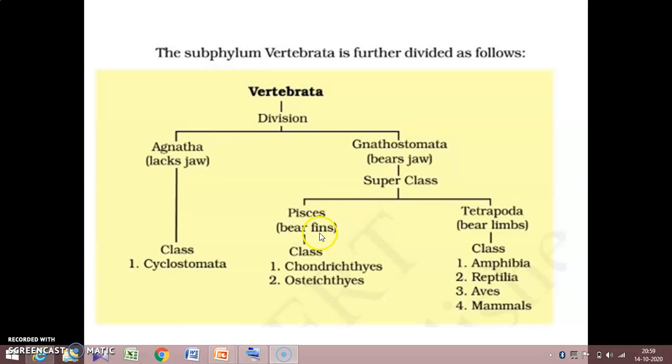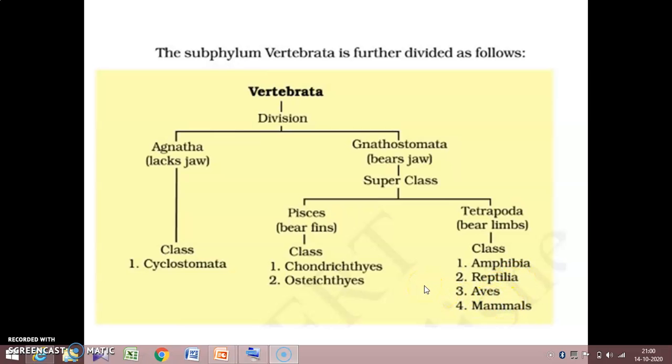Which are they? Superclass Pisces bear fins and superclass Tetrapoda bear limbs. In Pisces there are two classes. Chondrichthyes means cartilaginous fishes. Osteichthyes means bony fishes. Then the tetrapods include Amphibia, Reptilia, Aves and Mammalia.